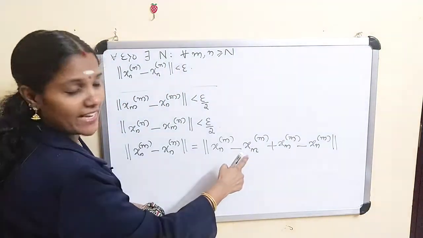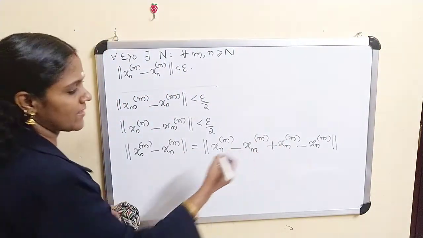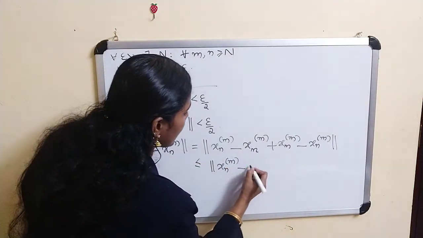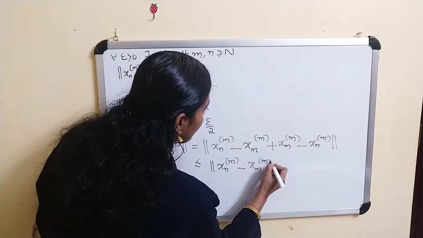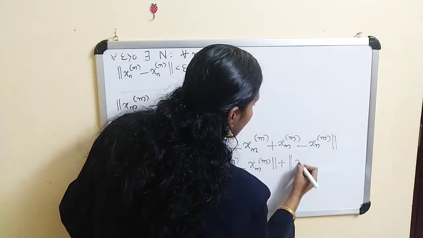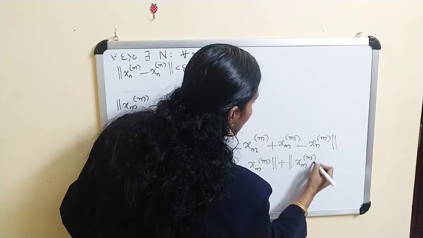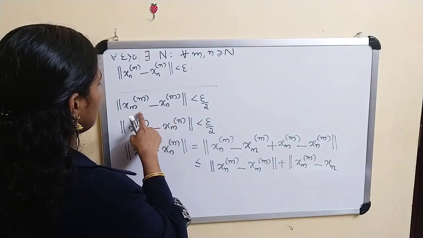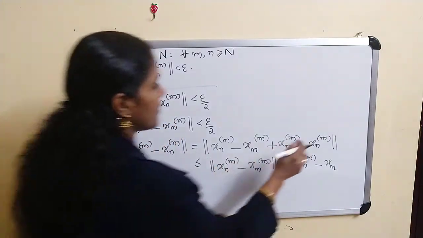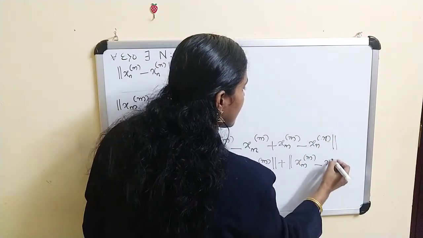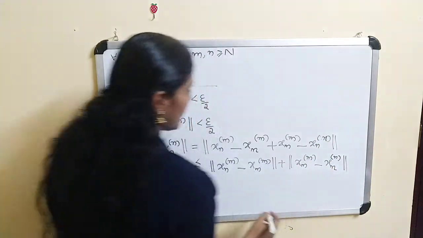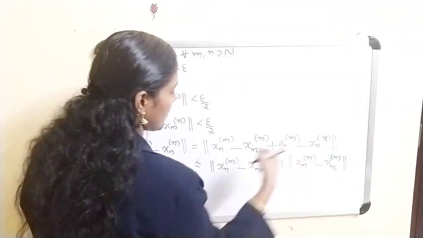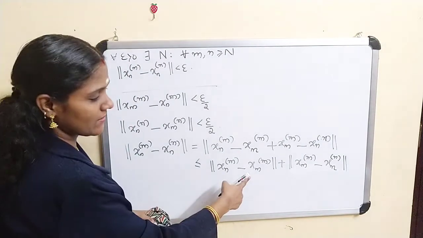Here we are adding x_mm and subtracting x_mm, and this is less than or equal to norm of x_nm minus x_mm plus norm of x_mm minus x_nn, applying the triangle inequality.